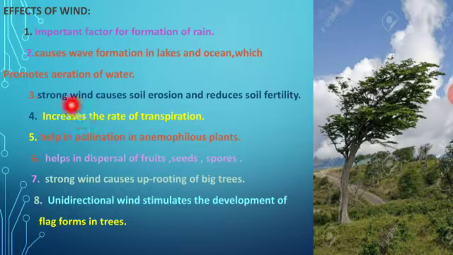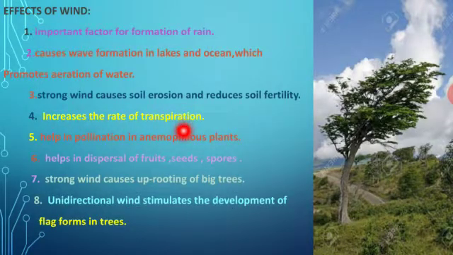And next, when a strong wind blows, there is soil erosion, which reduces the soil fertility. Soil erosion means removal of the soil surface or soil layer. In Tamil we say man arippu. And it reduces the soil fertility. If the layer of fertile soil is reduced, there is a reduction in soil fertility. Next, it increases the rate of transpiration.